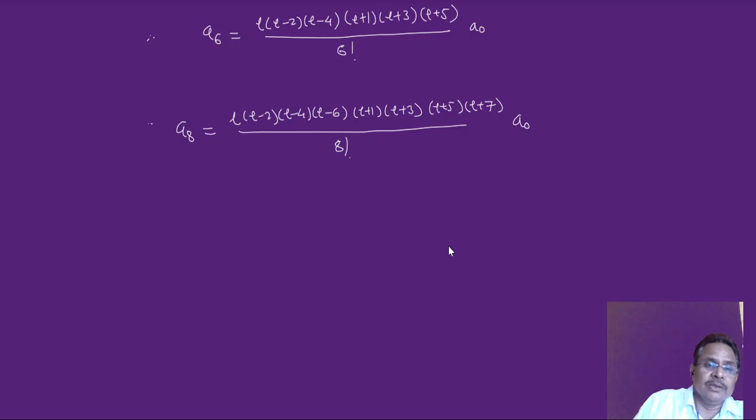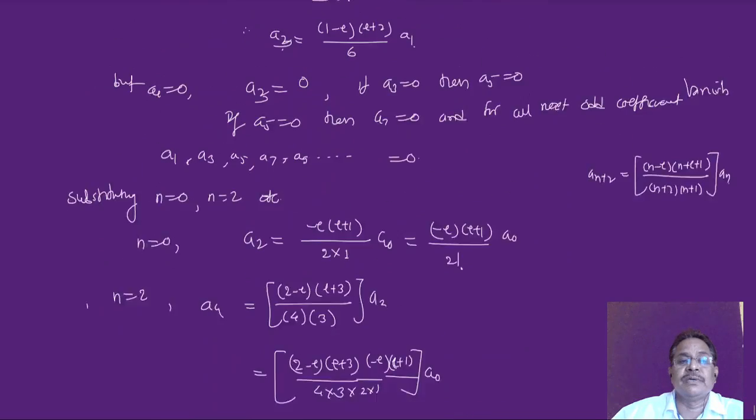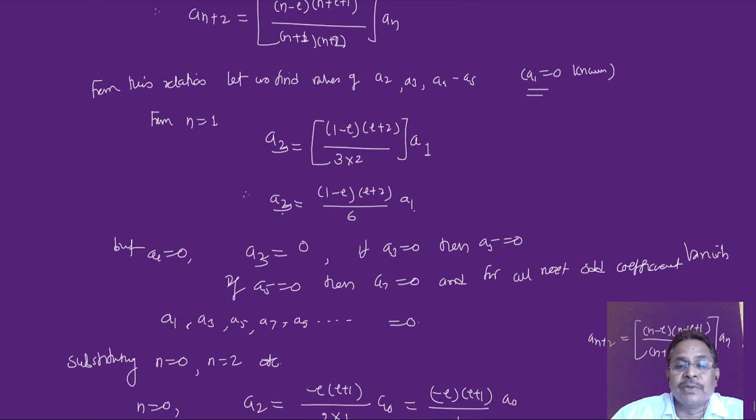Thus all even coefficients like a2, a4, a6, a8, etc. can be calculated. Now see the importance of this result. In the first case we have shown all the odd coefficients are 0.